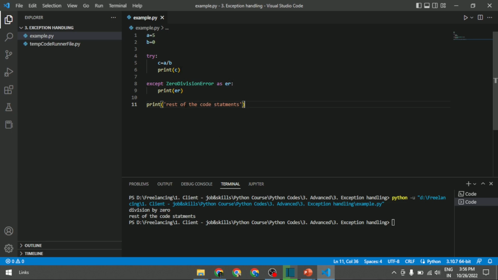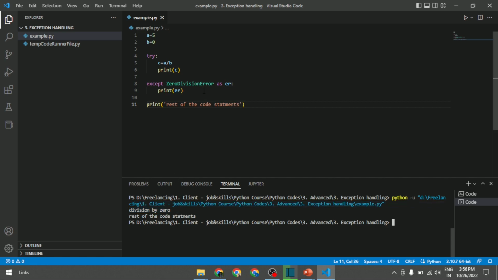For example, when you run the try block, you will face some error, and I have captured that error in the except block, defined it as ER, and printed that error as well. So here you can see whenever a divided by 0 is not possible, the try block will raise an exception, then the except block will handle this exception and print, and it will give an output as division by 0.